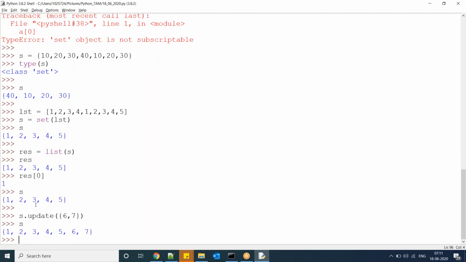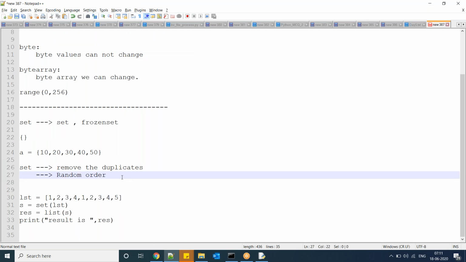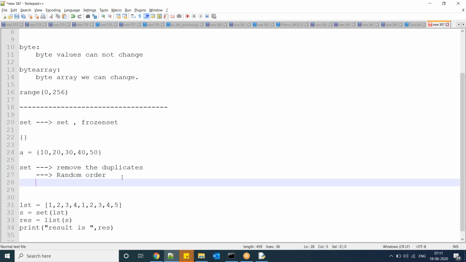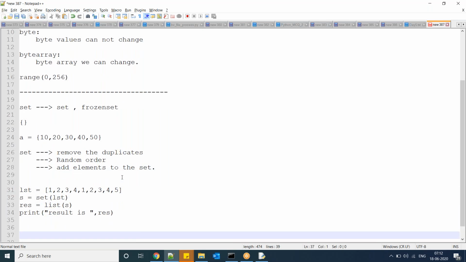Using the update method we can add elements to the set. So this is about set operations.